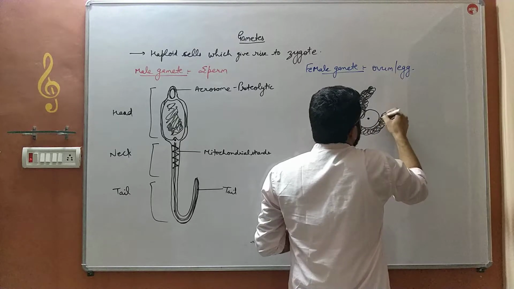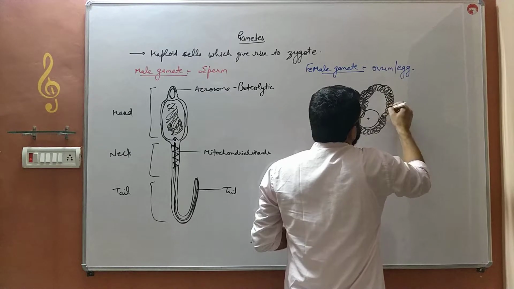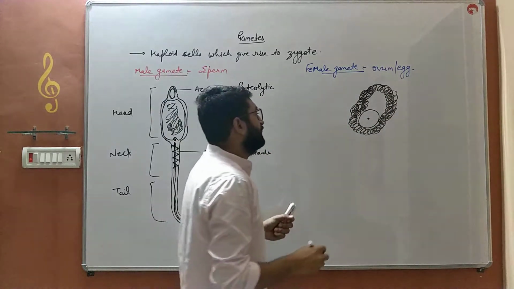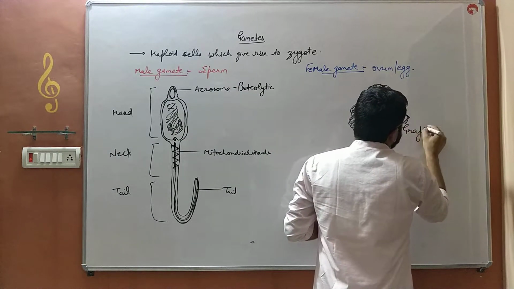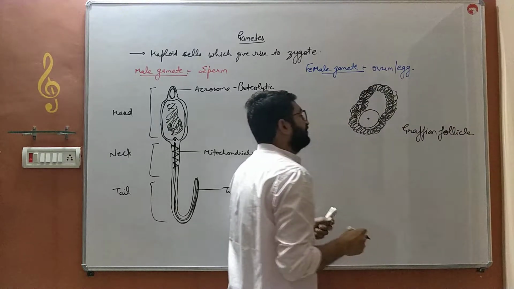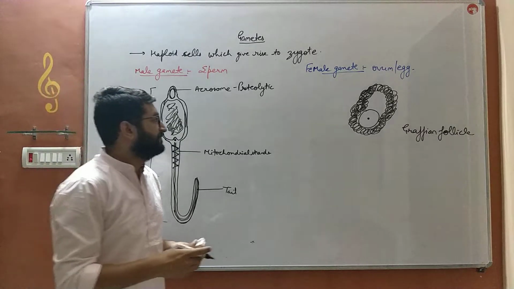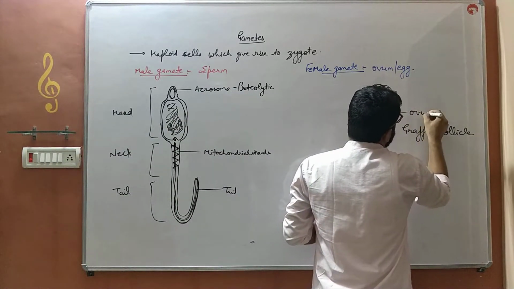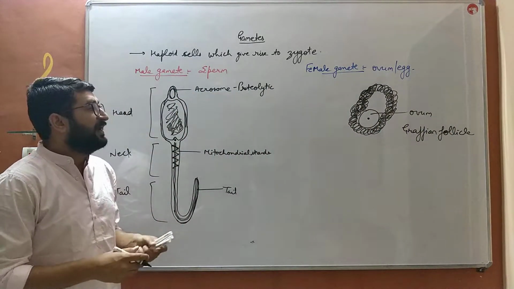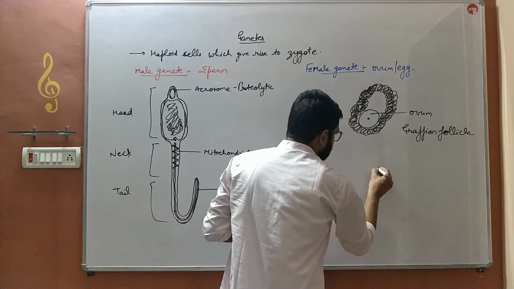This is the rough picture of a Graafian follicle. The Graafian follicle you will study in detail in class 12th. Graafian is the name of the scientist who discovered it. This Graafian follicle is a mature follicle which gets matured after every 28 days. This is the ovum which is present in this Graafian follicle, and these are the cells which surround it for nourishment. After 28 days, this ovum is released.